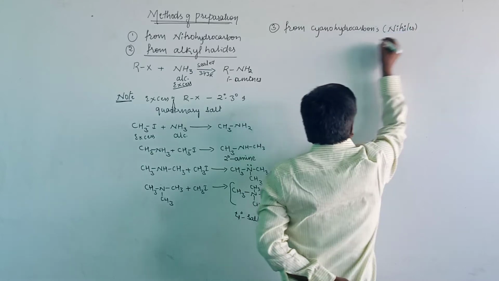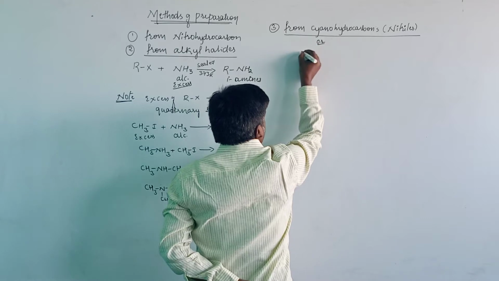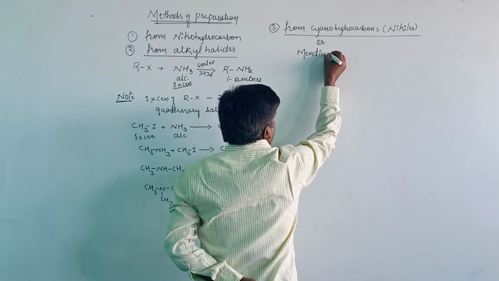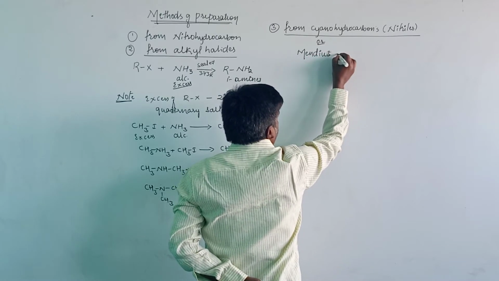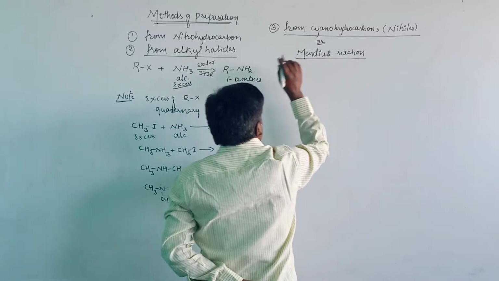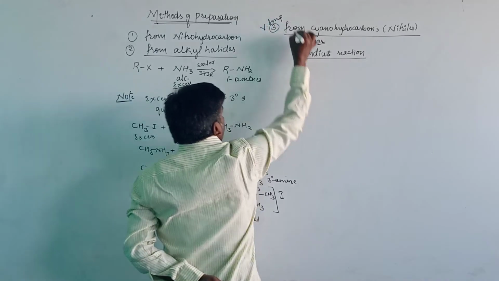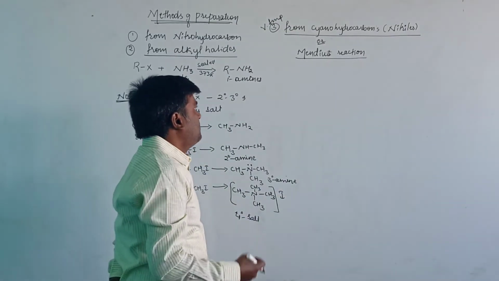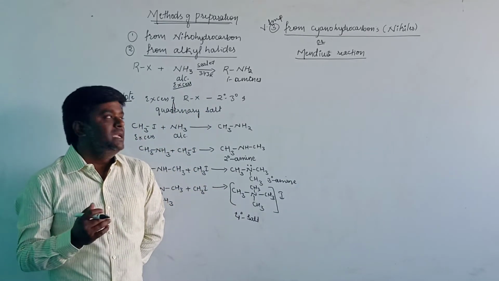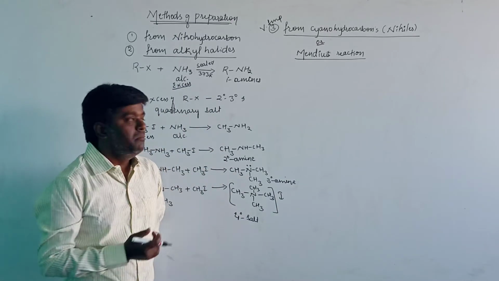The special name given to this is the Mendius reaction. Mendius reaction is for the synthesis of amines. It is very important for the examination. The Mendius reaction is the preparation of amines with the help of nitriles or cyanohydrocarbons. Then let us see how the amines will be prepared in the Mendius reaction.